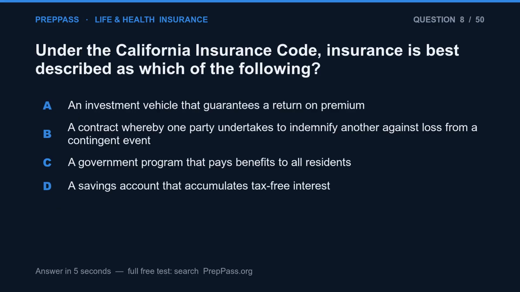Question 8. Under the California Insurance Code, insurance is best described as which of the following? A. An investment vehicle that guarantees a return on premium. B. A contract whereby one party undertakes to indemnify another against loss from a contingent event. C. A government program that pays benefits to all residents. D. A savings account that accumulates tax-free interest.